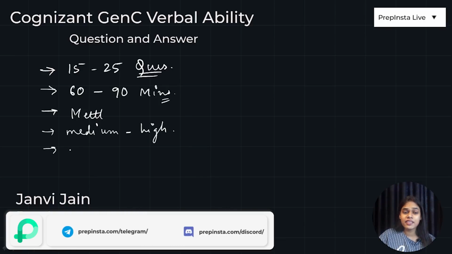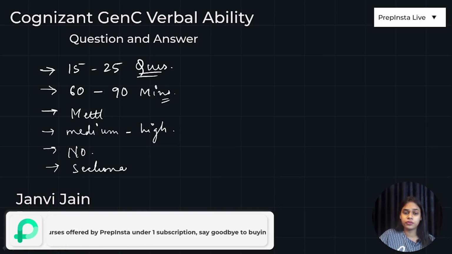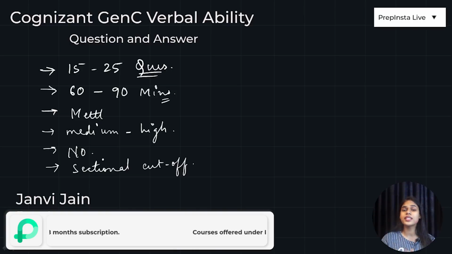Now, for negative marking, there is no negative marking, and there is a sectional cutoff. What is a sectional cutoff? For example, let's say they have given you 20 questions out of the 15 to 25 range. You have to get a minimum of 15 to 16 questions correct to pass that section. If you fail to do that, your marks can be deducted and it might result in you not being selected.